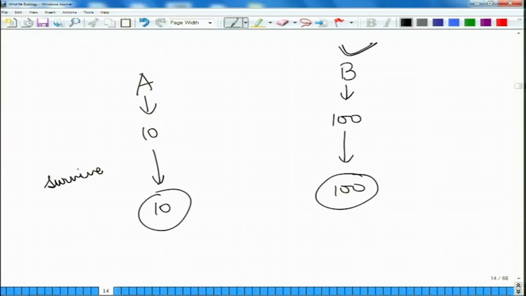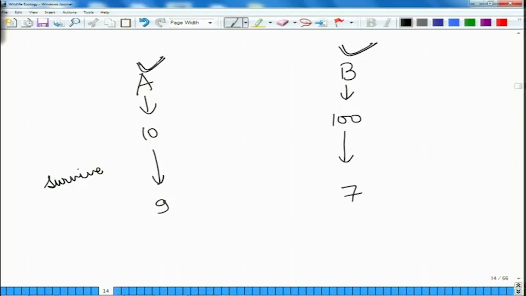But suppose out of these 10 offsprings, 9 were able to survive, and out of these 100 offsprings only 7 were able to survive. Why? Because organism A was able to devote all its time and attention to all of its 10 offsprings, so that 9 survived, whereas B just produced more offsprings and did not give them any parental care, and so only 7 survived to the next generation. So, in that case we would say that A has more fitness as compared to B, because it left more offsprings to the next generation.